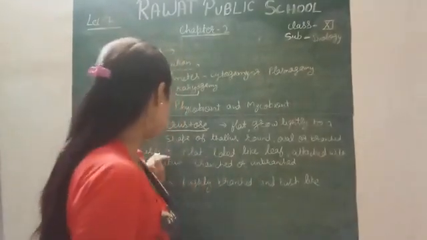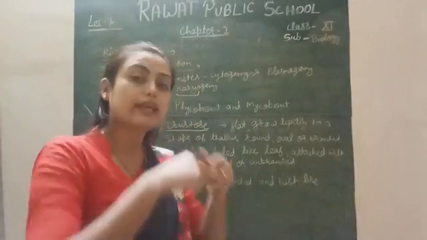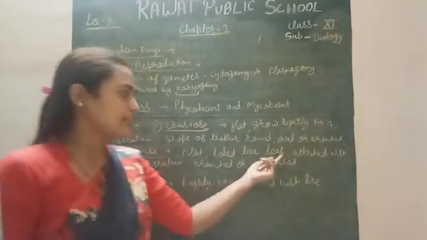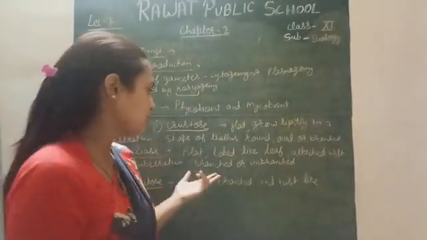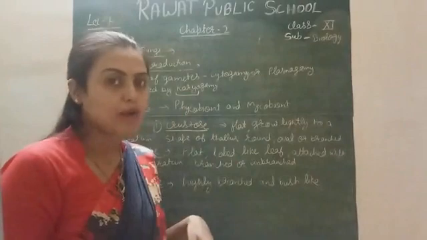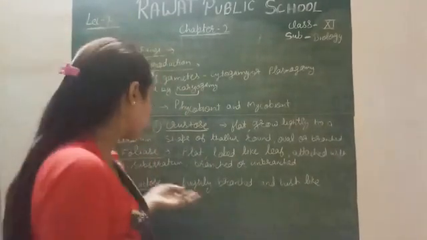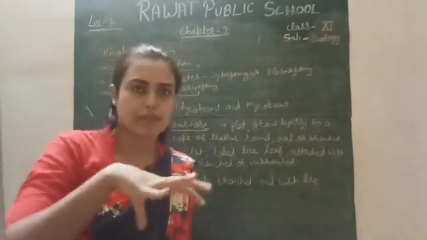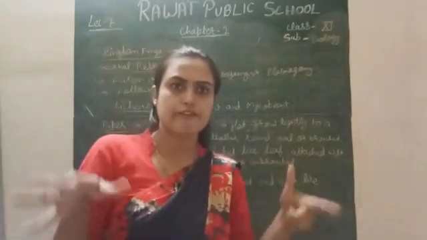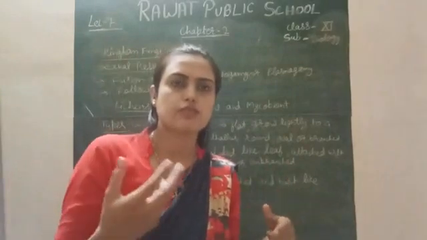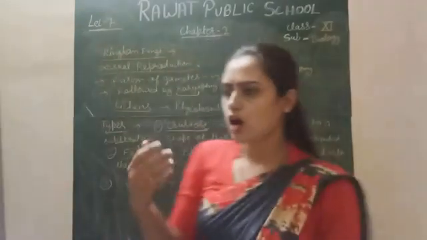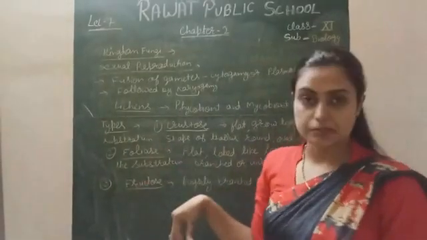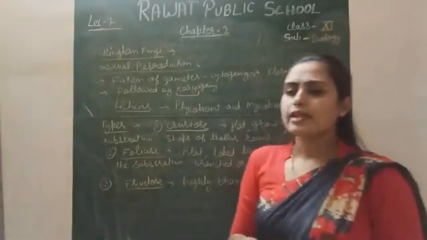Okay, next is the foliose. They are also flat, but their shape is leaf-like, as the name indicates. Foliose means leaf. They are leaf-like, right, attached to the substratum, and they may be branched or unbranched. Branches may be present or not. Third is the fruticose type. They are highly branched and form a bushy appearance, right? Because they are divided, and various branches are there, which give a bushy appearance to these lichens. So according to their division, according to their branches, lichens are of various types, right?